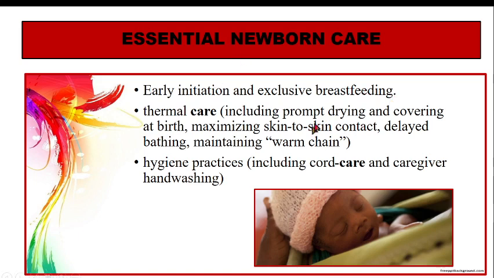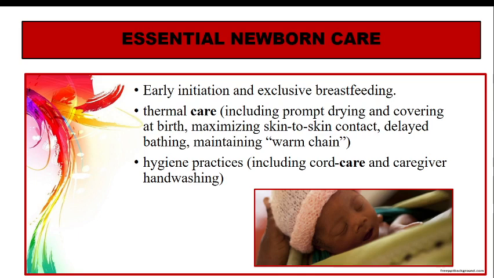So it has to be prompt drying. That is very, very important, because if you don't manage the heat issues or provide warmth, the issue is that the baby is inside the womb at 37 degrees centigrade. You have a labor room which may be around 26 or 27 degrees centigrade, depending on the type of setup the child is coming into. So what you have is a sharp fall in temperature from 37 to maybe 26 or 25.